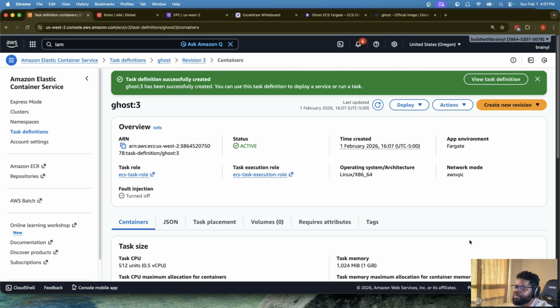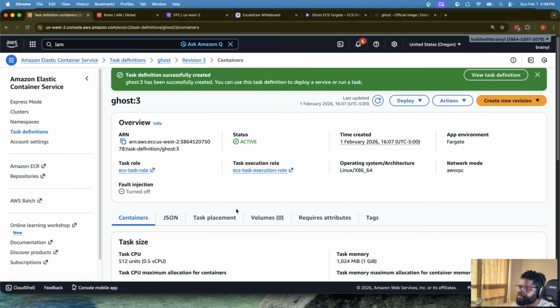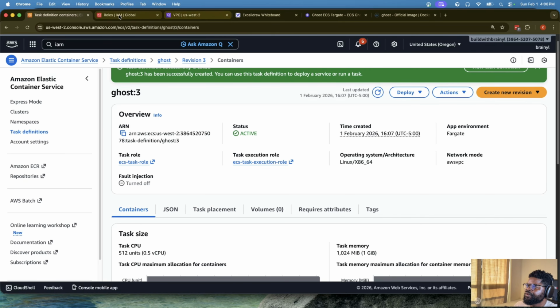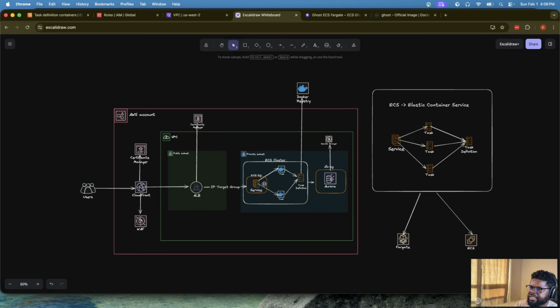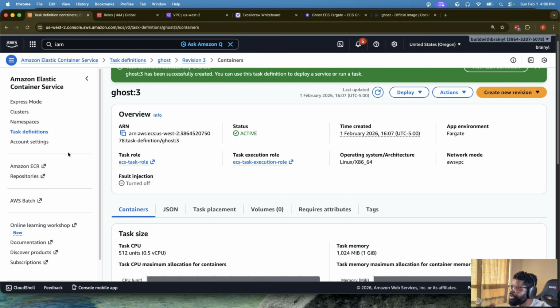We'll just create. So remember, we've just created a task definition. The task definition is really what a task will now use. So tasks are really containers that are being brought up, right? But if you want to bring up a container, it needs to know where will I pull the container image from. That's what we've just done, all right? So we've created it. The next thing we want to do, if we go back to the diagram, we're still on ECS. So now that we have a task definition, can we try to create a service? The Ghost service itself, we'll try.